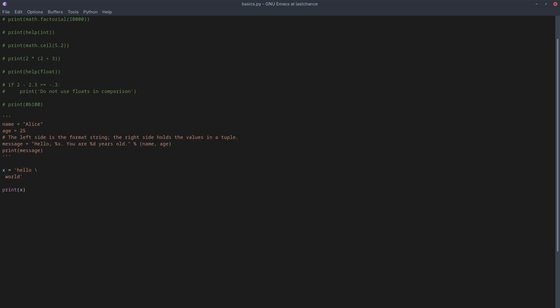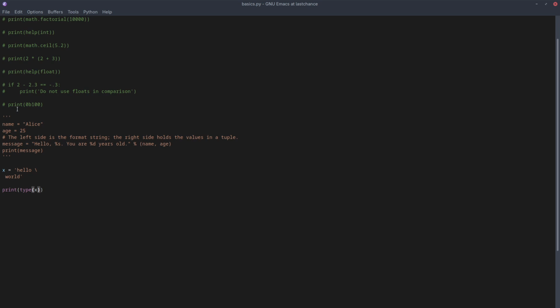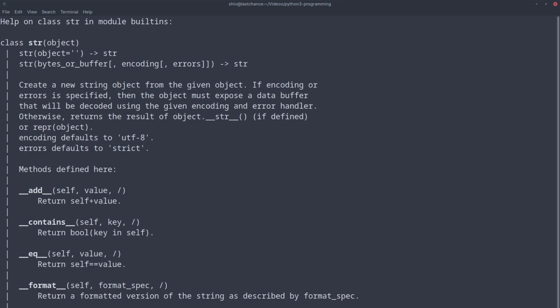So that is about multi-line strings. Now let's explore this type of character X. We want to know the class name, what class it is coming from. If you run this, it tells you class str. Now we can get help of the str class right here. So let's comment this out using triple quoted strings. We want help on this str class. So we have got this.